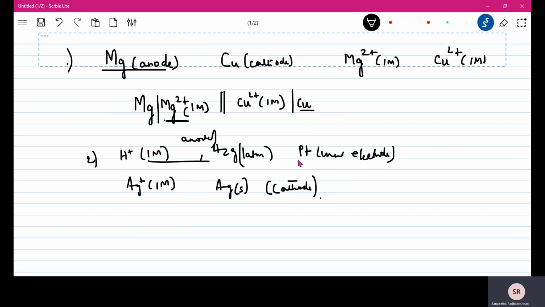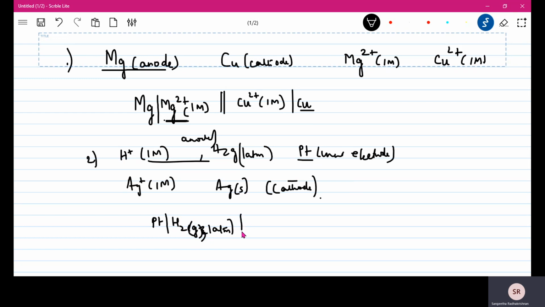So I first write this platinum. And then I put a line. And then I write H2 gas, how much? 1 atmosphere. So you can just close the bracket after writing gas, comma, 1 atmosphere.